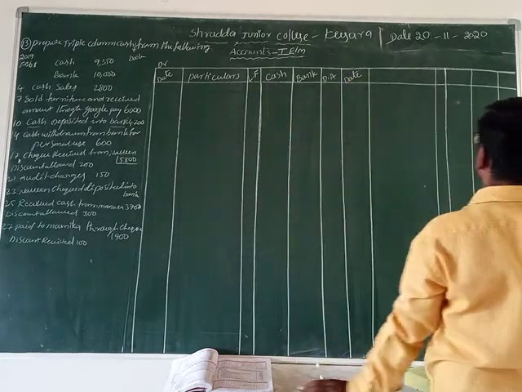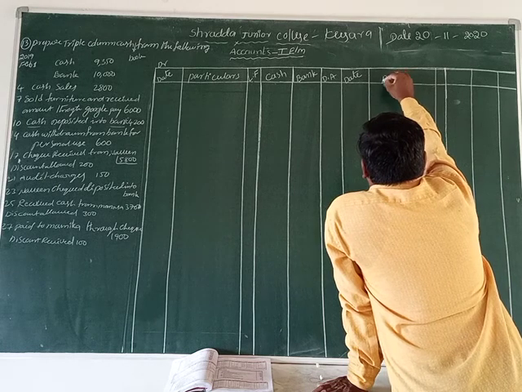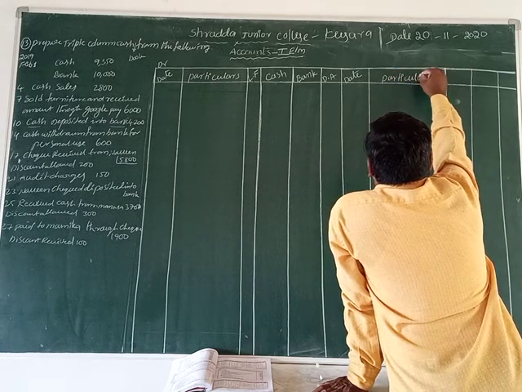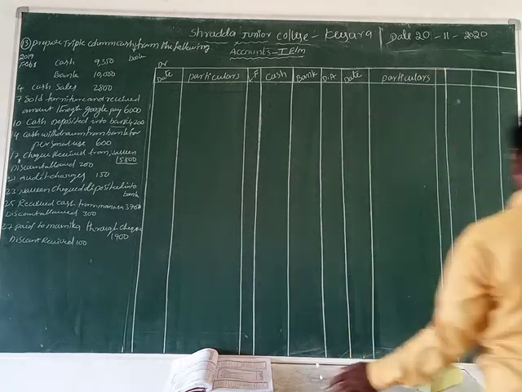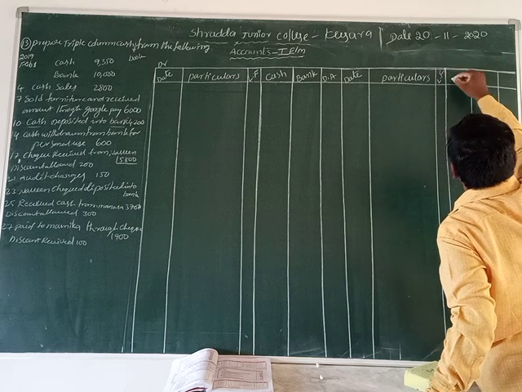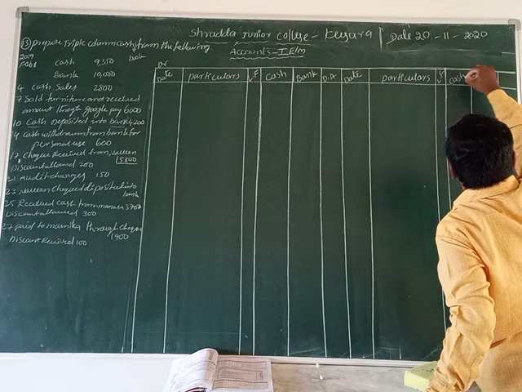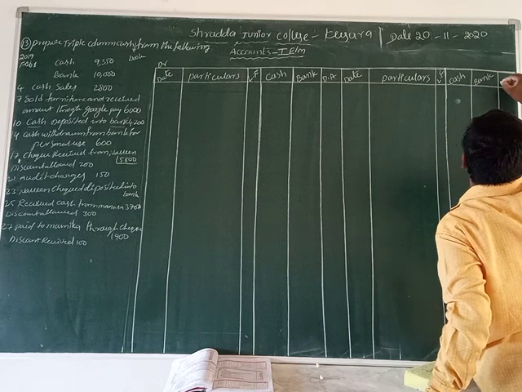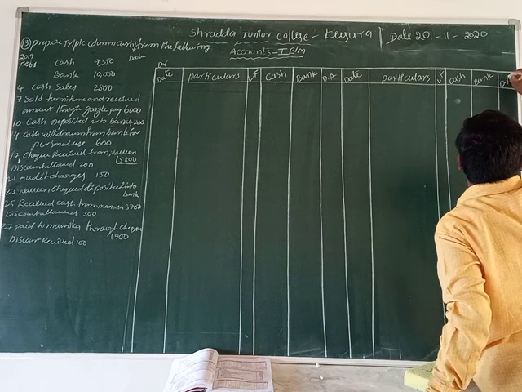Then date, particulars, LF, cash, bank, discount received.